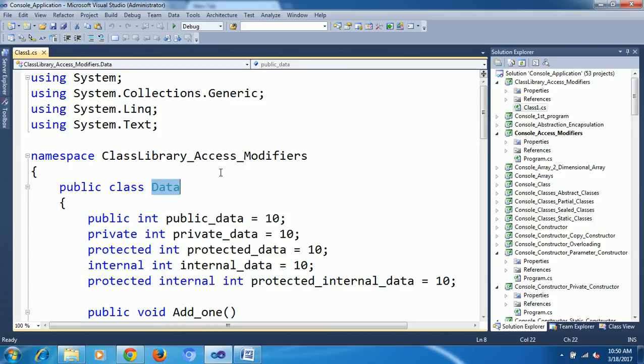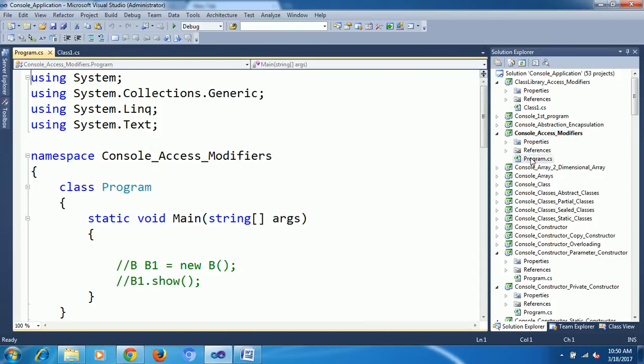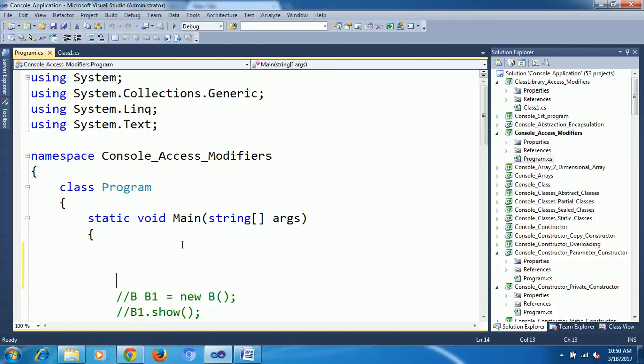Actually, here the class name is data, but it was class 1 when created. You can give any name. When creating, it gives class 1, but we copy pasted into data. Okay, let's leave it. In the data class I have some properties. This is a separate project. Now this console access modifier is one more project, and program is one more class. Now I want to check what I can access.